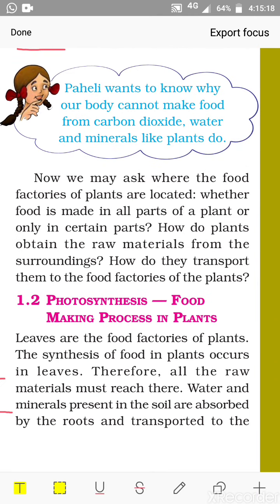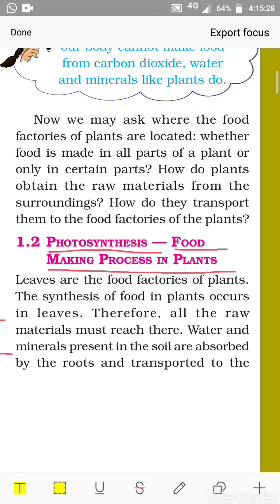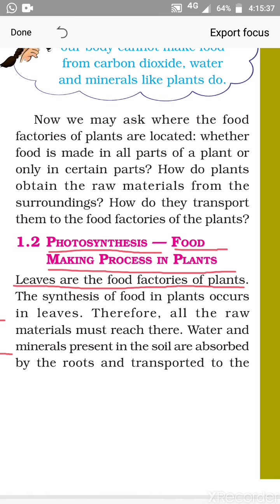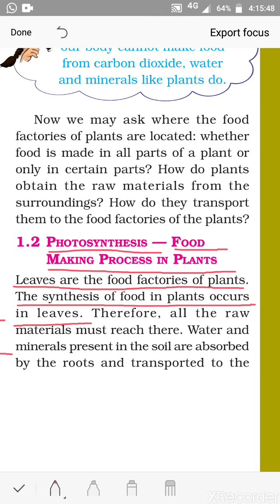Next we started photosynthesis. What is photosynthesis? That is the food making process in plants. Now where is the food factory? Leaves are the food factories of plants. So where is the food synthesized? The synthesis of food in plants occurs in leaves.